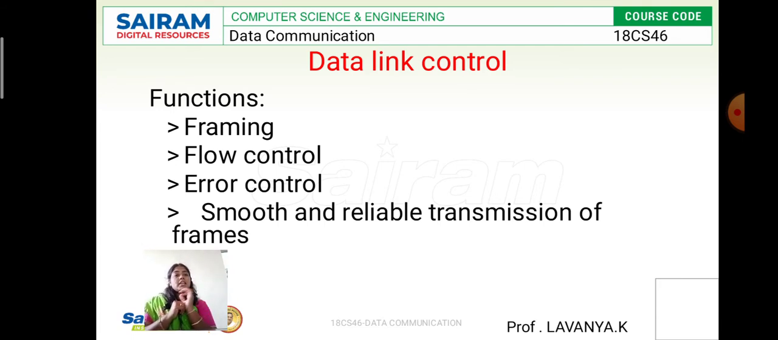Then what are the data link control functions? Along with the services, they are used for framing, flow control, error control, and whatever transactions happen between the two systems should be very smooth and reliable transmissions, meaning that the transmission performance should be very high. So along with the services, we are going to look into these extra services: framing, flow control, error control, and smooth and reliable transmission.